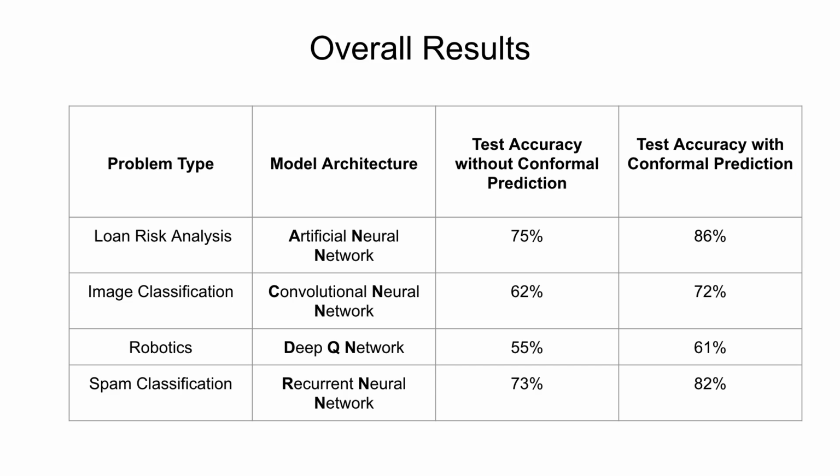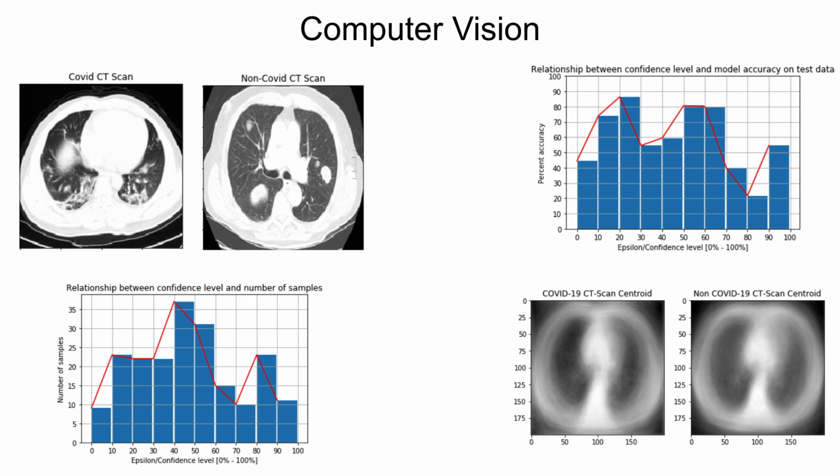We've used our model in various applications such as image classification, sequence prediction, robotics, and risk analysis, and as you can see on the table, leveraging our techniques via conformal prediction generated better results in every case. So without further ado, let's showcase some of our results using conformal prediction.